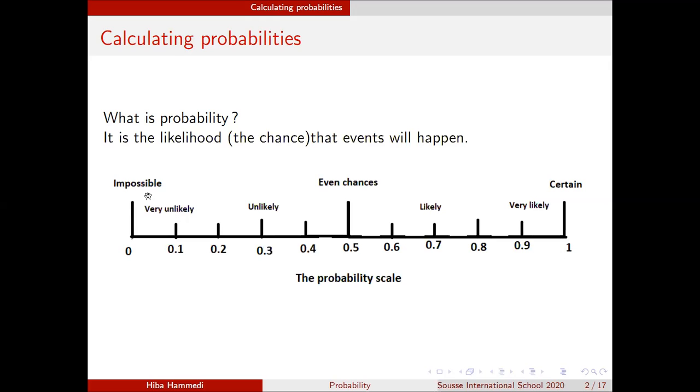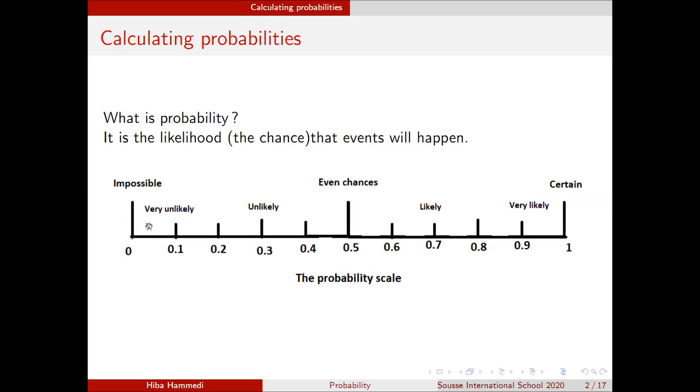When we talk about an impossible event, right? That event, there's no way that it will happen one day. Okay, so we say that the probability of that event is equal to 0. We say that the probability of a certain outcome is equal to 0.